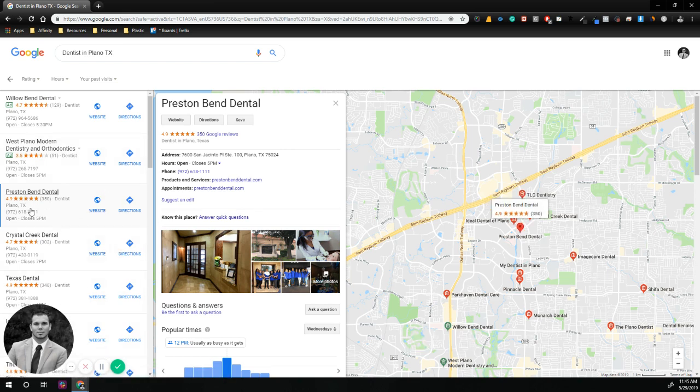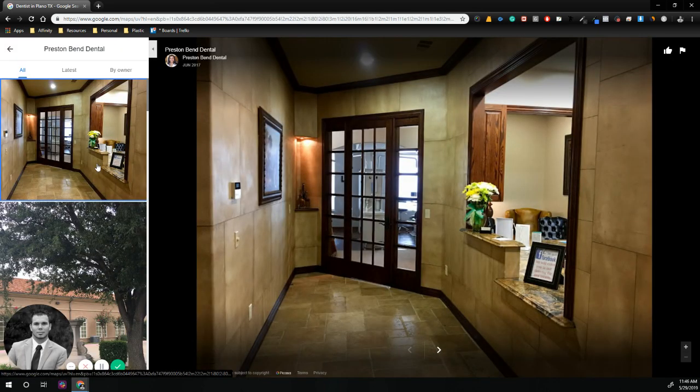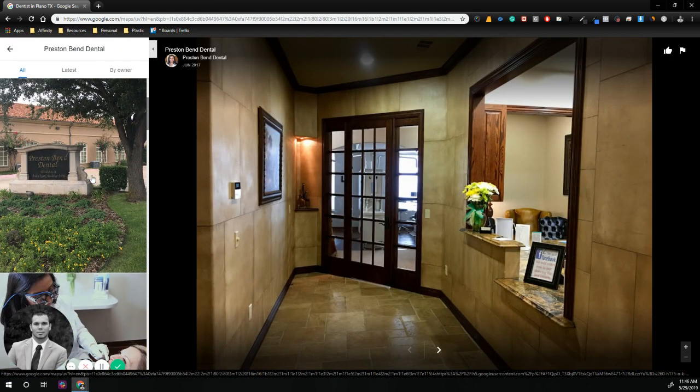It has nothing to do with the number of reviews or the quality of reviews that are being left on here when it comes to ranking here. Now, a new piece that Google has added that's actually a pretty big piece is these photos right here. So you can actually geotag. Google's made it so you can geotag each photo that you have in your business listing.